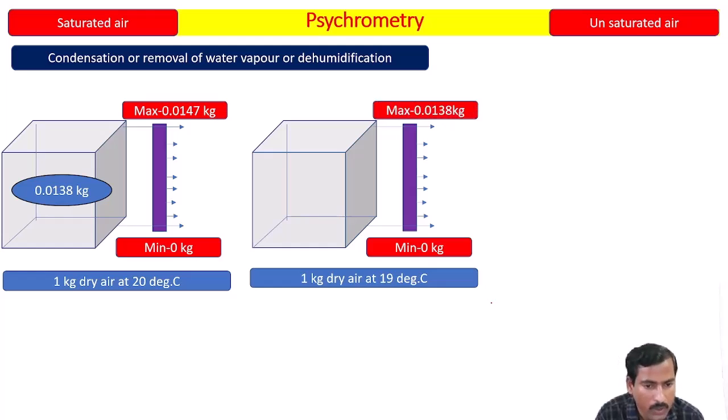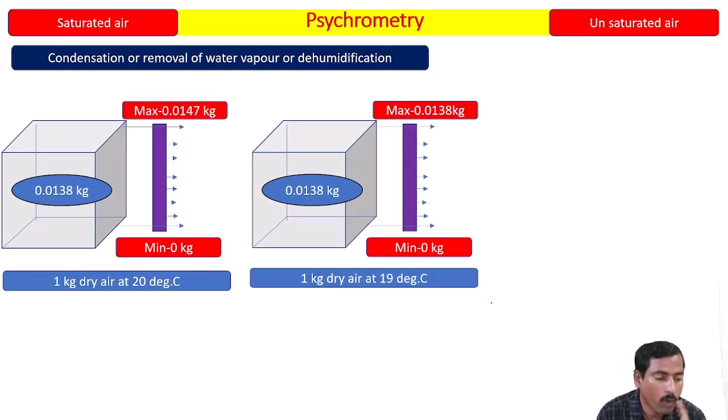So the 0.0138 kg of water vapor which was there at 20 degrees Celsius will remain 100%. You can accommodate the whole amount of water vapor, nothing will happen, because 19 degrees Celsius can hold 0.0138 kg. What happened is, it was unsaturated air at 20 degrees Celsius, and now it has become saturated air.